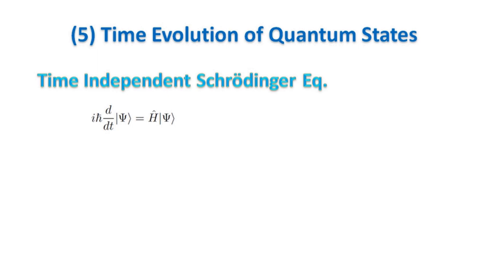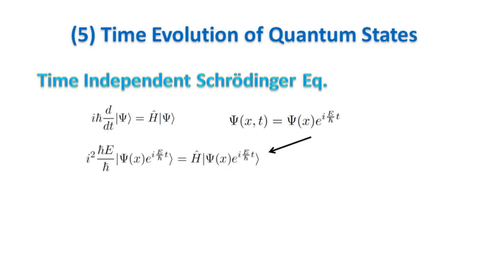Let's see how to derive the time-independent Schrödinger equation from the time-dependent. If we solve the equation by separation of variables, psi can be expressed as the product of a function of space and a function of time. It can be proved that the function of time is just an exponential and it depends on a parameter E. By substituting psi in the Schrödinger equation, the terms depending on time go away, and we are left with an equation depending only on x.